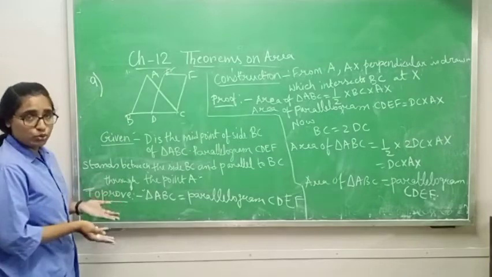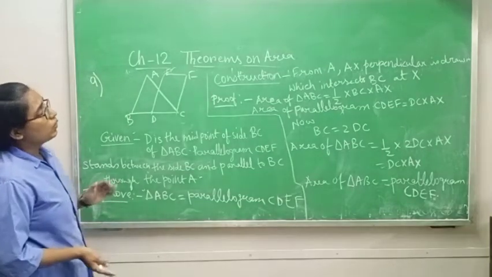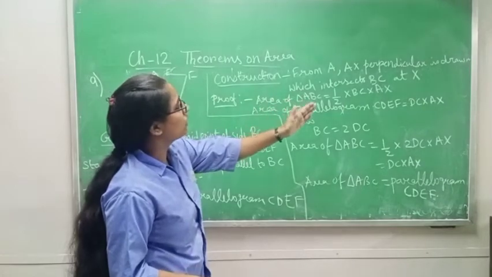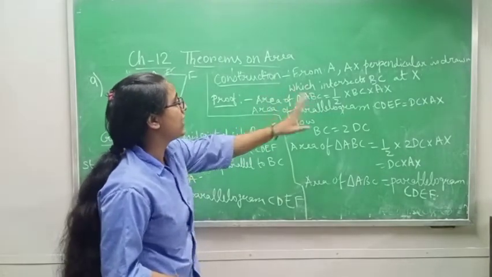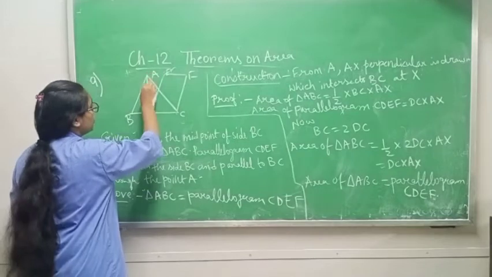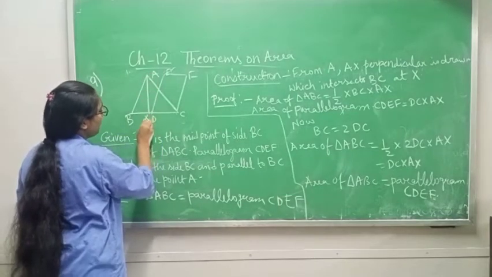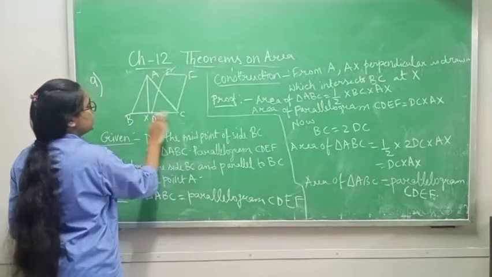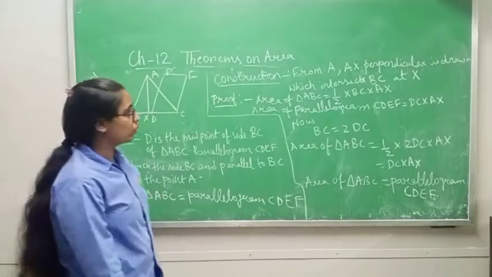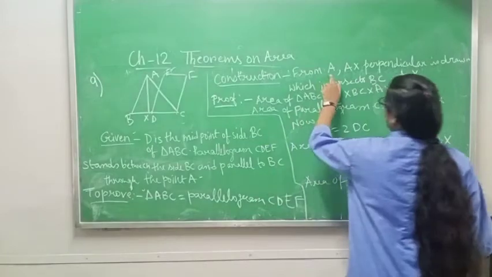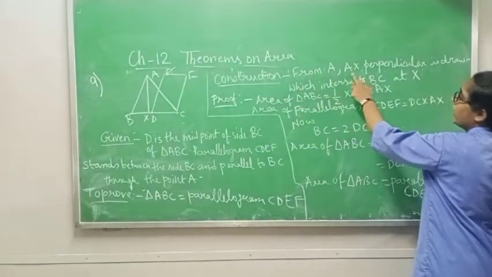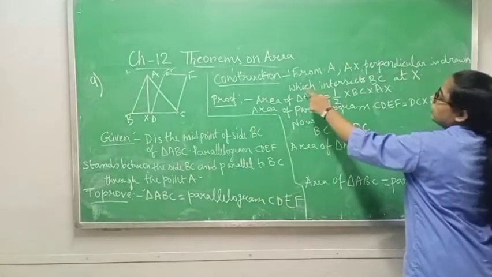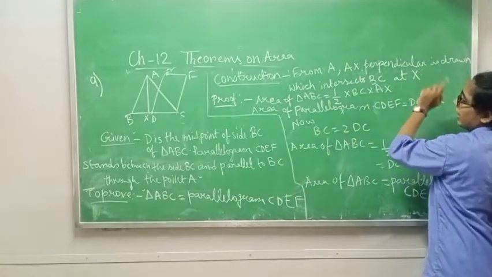In construction, from point A, AX perpendicular is drawn which intersects BC at X.